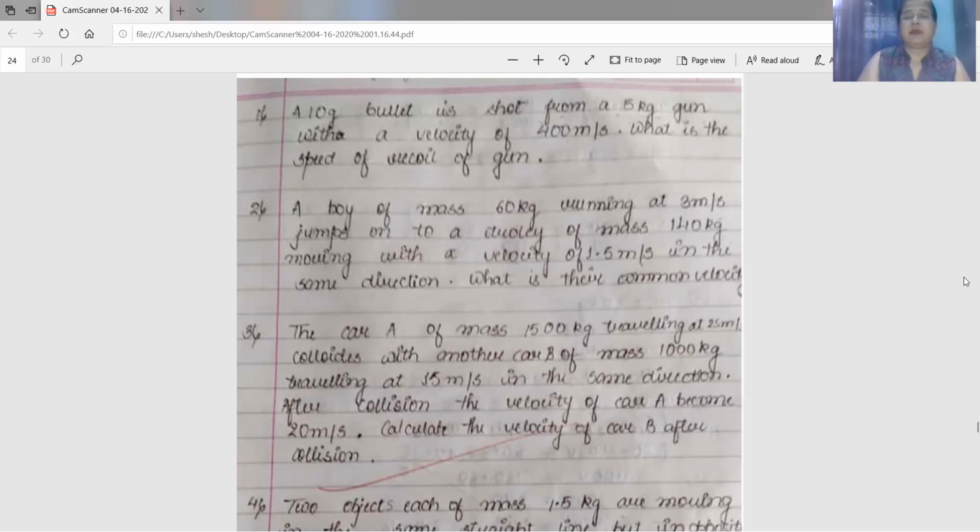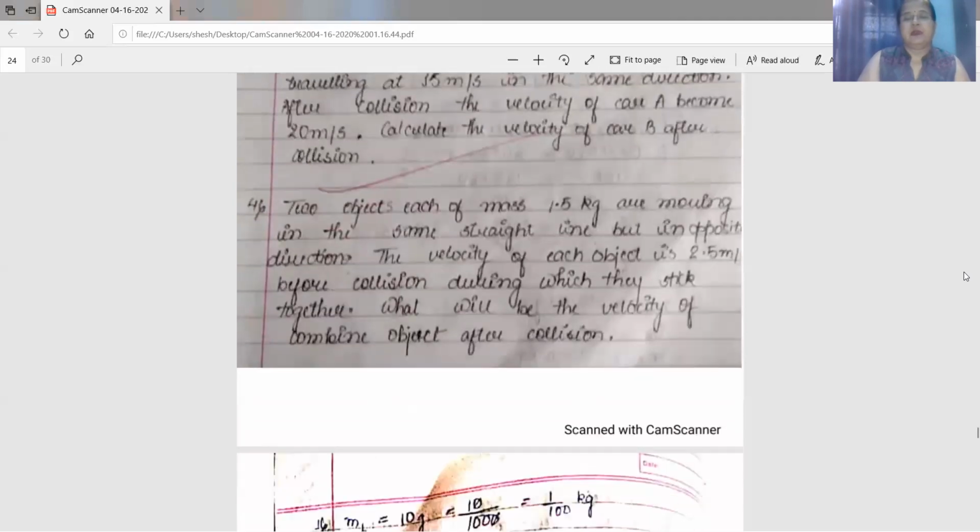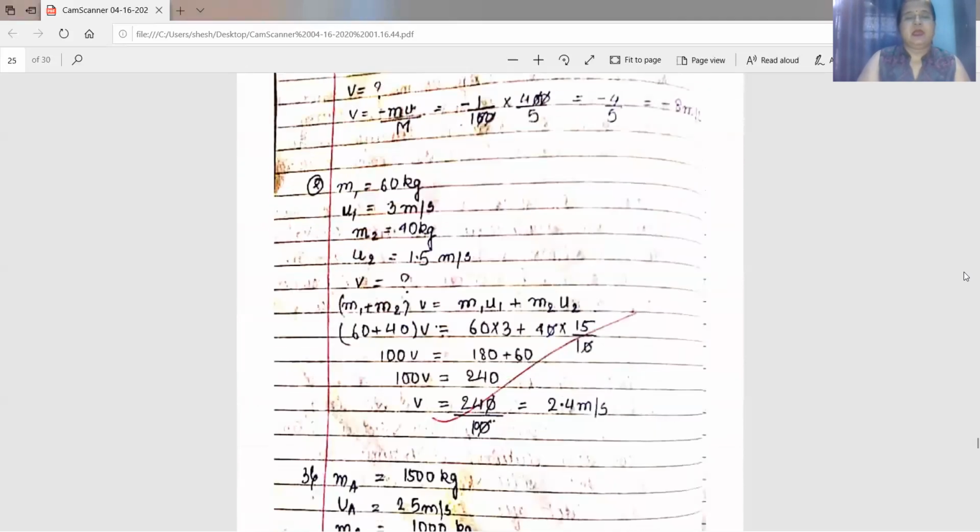As the boy jumps onto the trolley, what will happen? They both start moving with a common velocity. We have to find it out. Now come to the solution. Here the mass of the boy is given as 60 kg. Initial velocity of the boy is 3 meter per second. The mass of the trolley is given as 40 kg and the velocity of the trolley is 1.5 meter per second. You are asked to find the common velocity of the boy and the trolley.